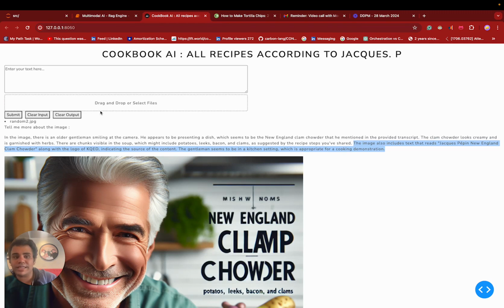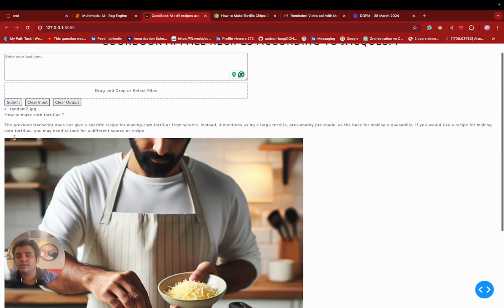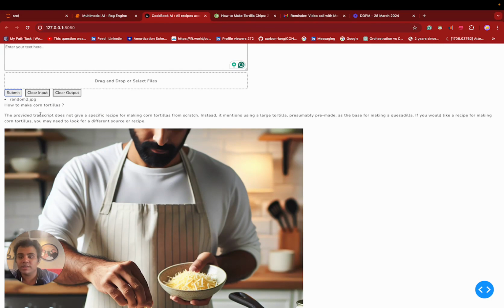Now let's take a look at the last test case, which is providing it with text about a dish which it does not know anything of. So let's clear the output here, and let's clear the input here. Now let me just write how to make corn tortillas. Yeah, as you can see here, even for the corn tortillas, the provided context does not have any specific recipe for corn tortillas, which is true.